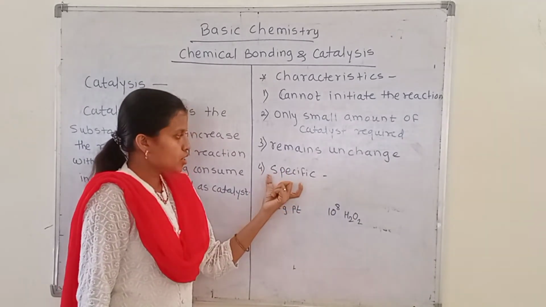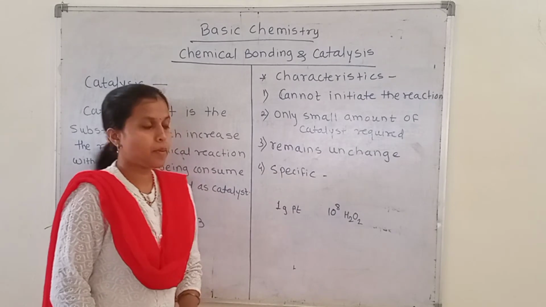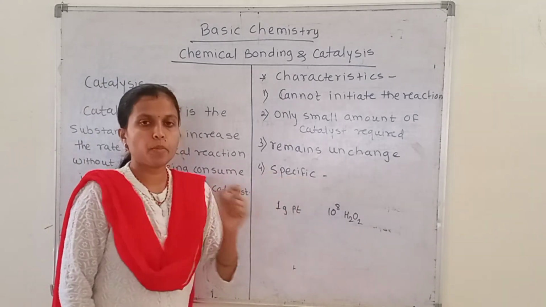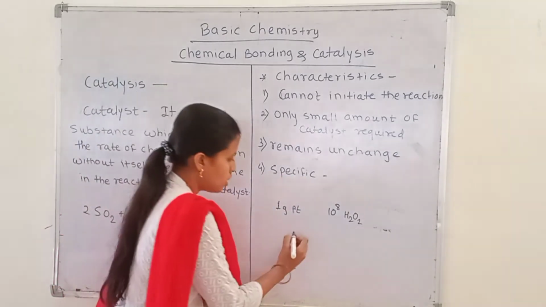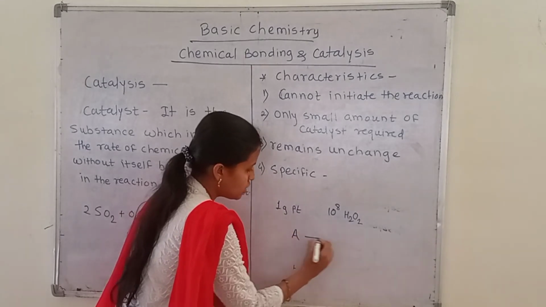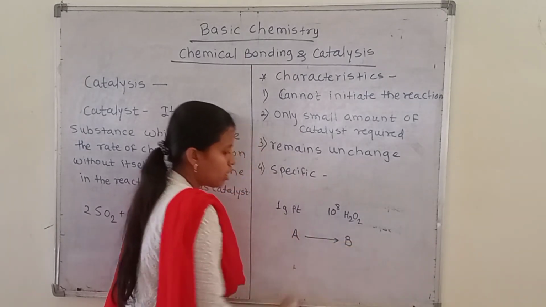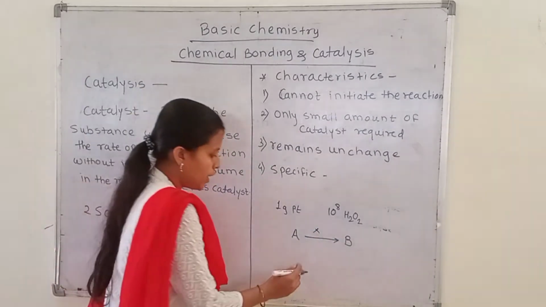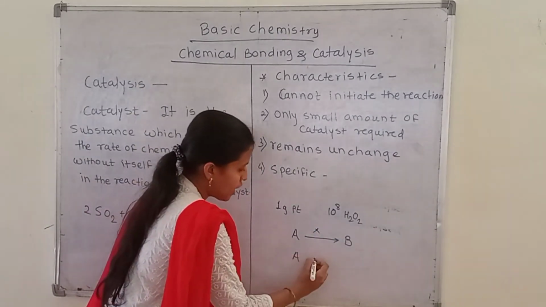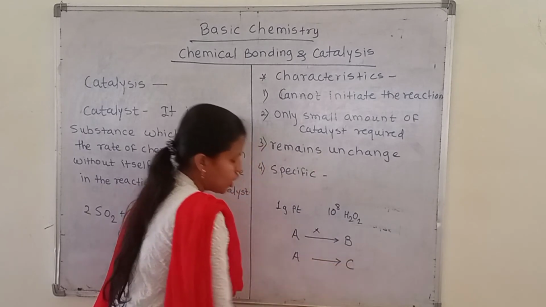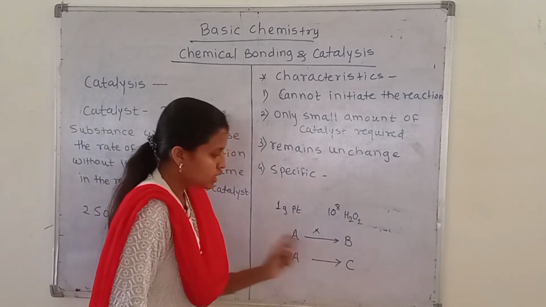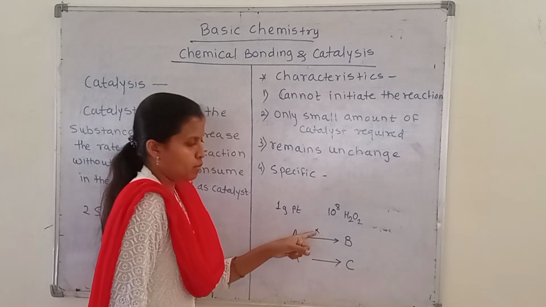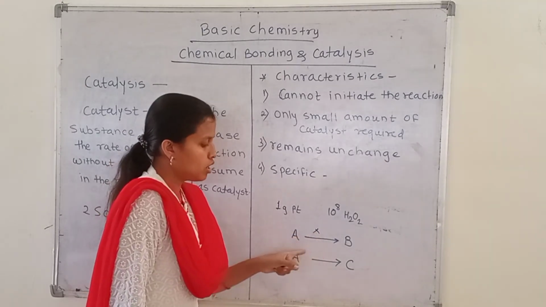The last characteristic of a catalyst is that it is specific. For example, if the reaction is A giving product B, then catalyst X is used. But when we carry out another reaction, A giving product C, the same catalyst X is not used.